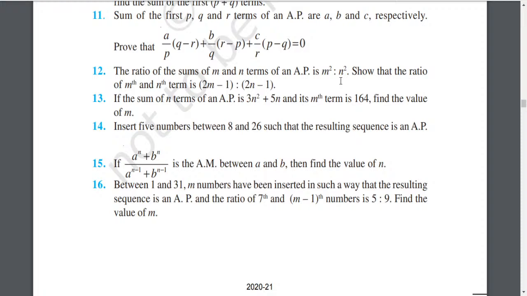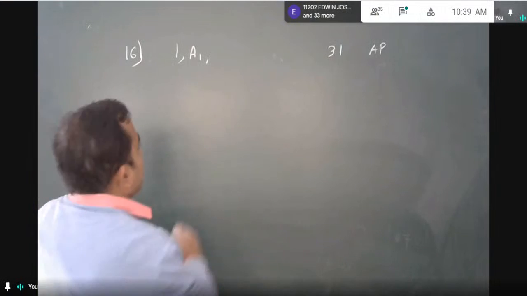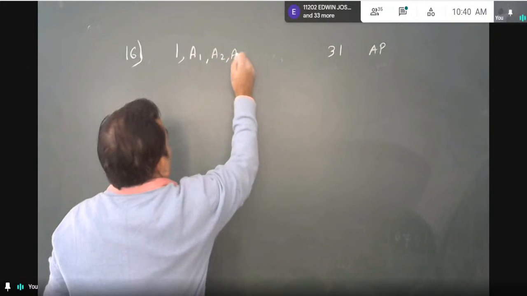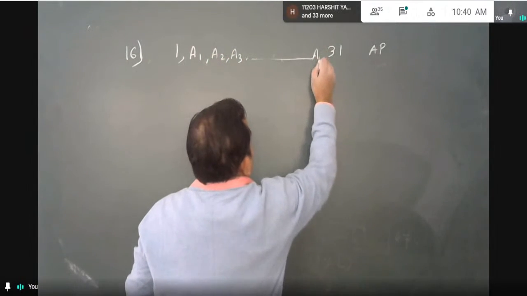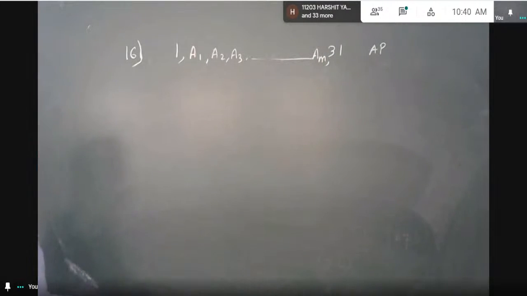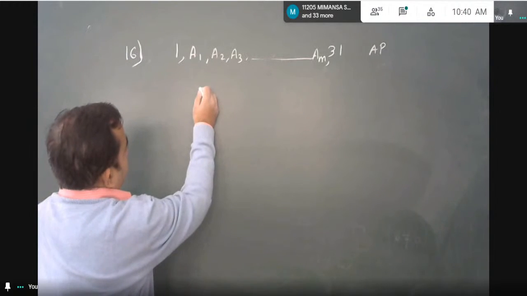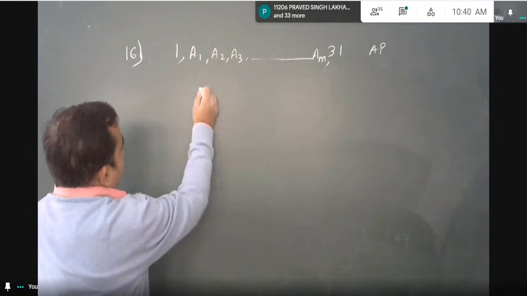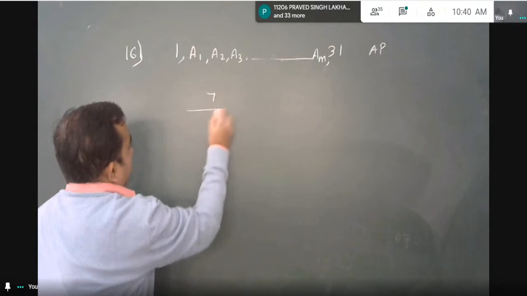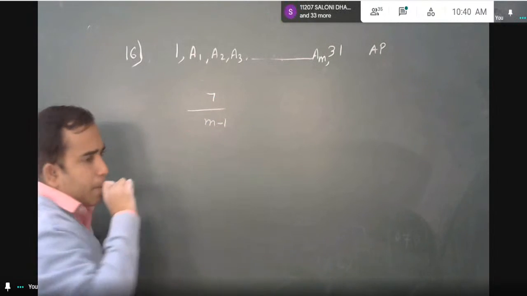Pranjal, can you repeat the question? Yes, sir. Between 1 and 31, m numbers have been inserted in such a way. One minute. M numbers have been inserted. Let me write these m numbers as A1, A2, A3 and up to AM, such that the resulting sequence is an AP. Next. And the ratio of 7th and m minus 1th numbers is 5:9.